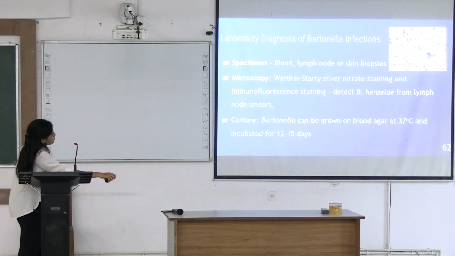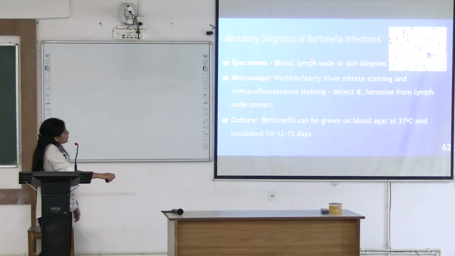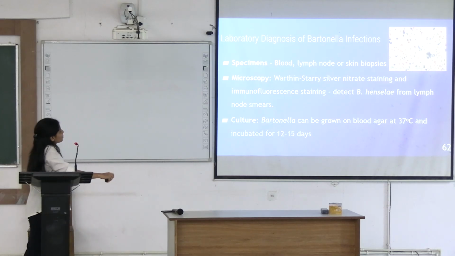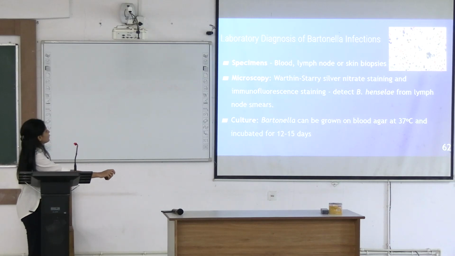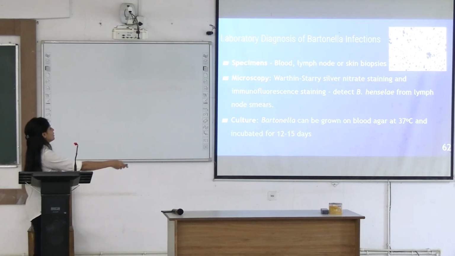What is the laboratory diagnosis? You can take specimens from blood, lymph node, and skin biopsy and stain it with the Warthin-Starry silver nitrate stain. Through immunofluorescence staining, you can detect Bartonella henselae from the lymph nodes. Bartonella can also be grown on blood agar at 37 degrees and incubated for 12 to 15 days. After 12 to 15 days of incubation, you might be able to grow Bartonella on blood agar.